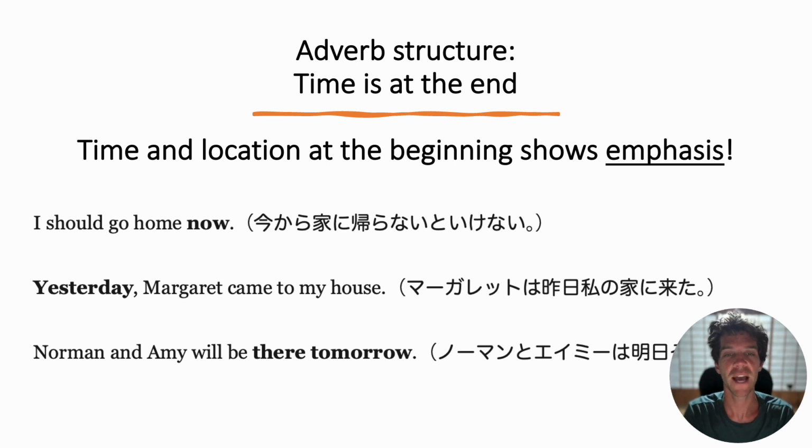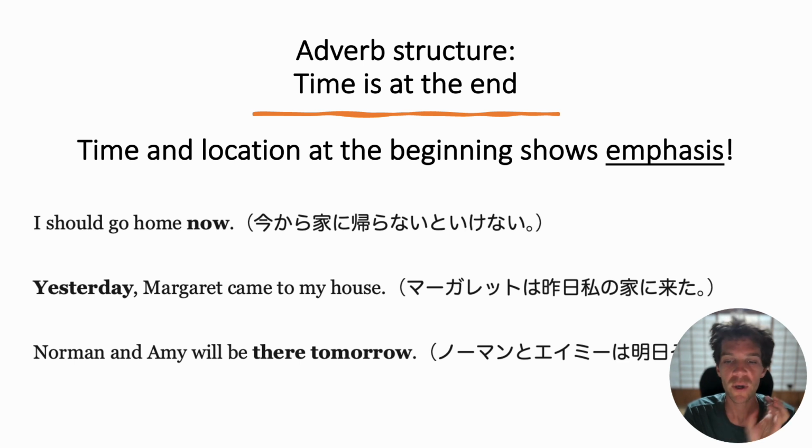The next adverb category is time, and time is placed at the very end. So I mentioned before that location is placed at the end. It is placed at the end, but if you also have a time, that gets priority, and it's at the very end. You can see this in the very first example. I should go home now. Here, there's two adverbs. Home is describing where I will go. Now is describing when I will go. Now is the time, so it comes at the very end after home, which is also at the end.